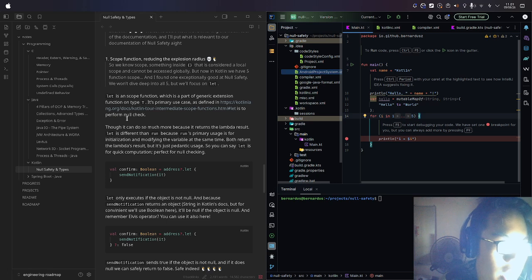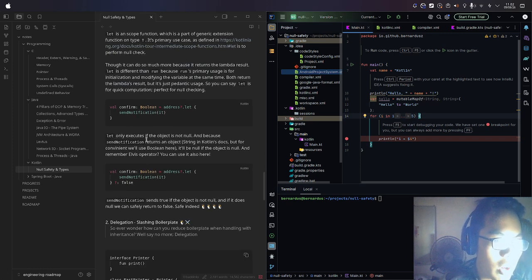Let is a scope function, which is a generic extension function on type T. Its primary use case, as defined in the Kotlin documentation, is to perform null checks, though it can do so much more because it returns a lambda result. Let is different from run because run's primary usage is for initialization and modifying the variable at the same time. Both return the lambda's result, but it's just pedantic usage. So you can say let is for quick computation, perfect for null checking.